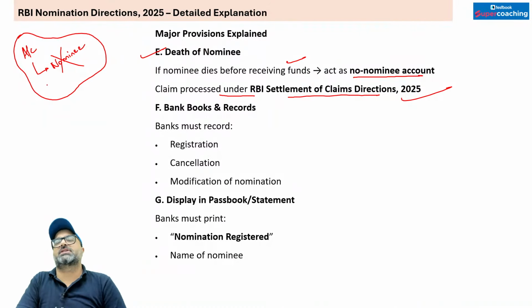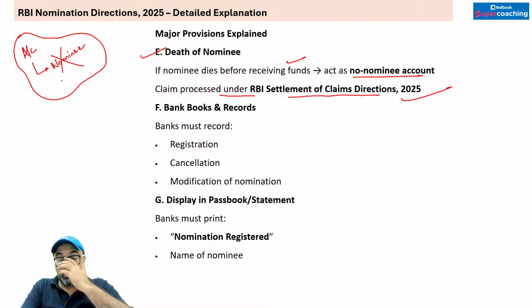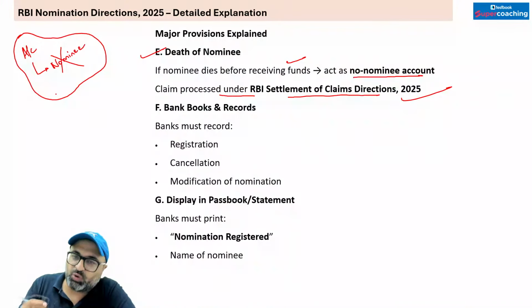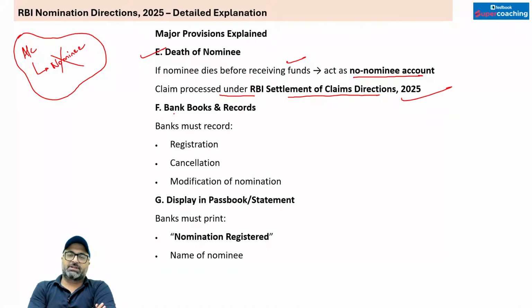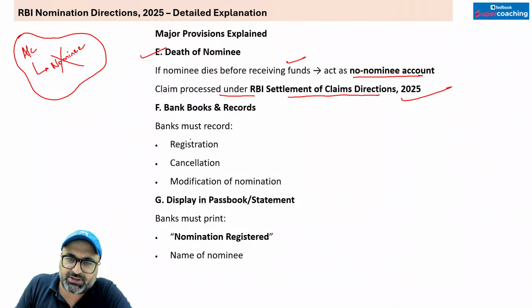So in that particular scenario, that account will be considered as no nominee account, and its recovery of funds or claim generation will be done as per the RBI settlement of claim directions, which we have already studied. उसमें क्या होगा कि you will reach to the bank जिसमें नॉमिनी नहीं है, तो लीगल ईयर को आइडेंटिफाई किया जाएगा, लीगल ईयर पहुंचेगा, कोर्ट ऑर्डर्स लेके जाएगा, तब जाकर you will have those funds.